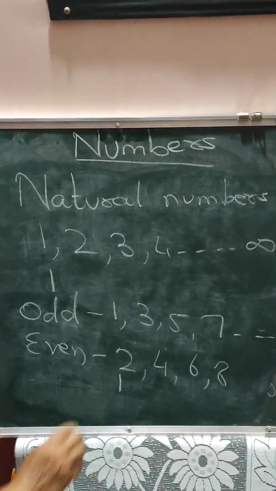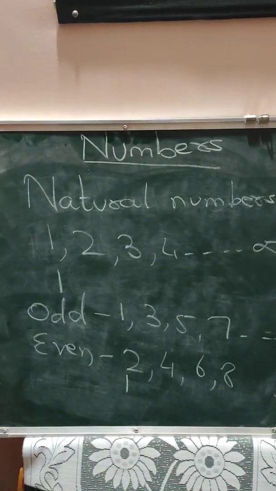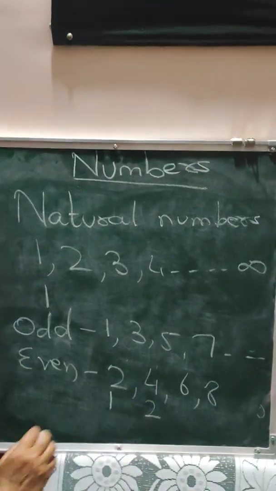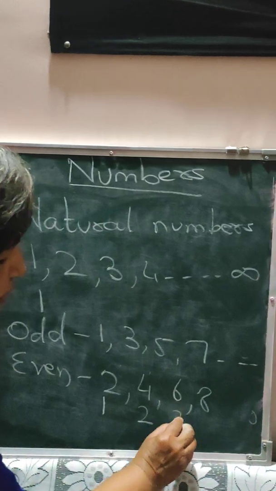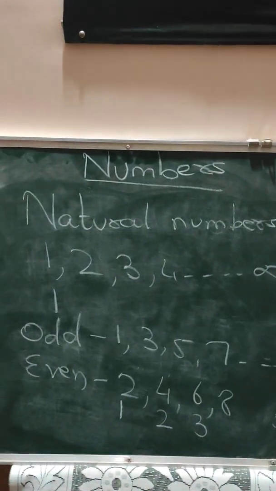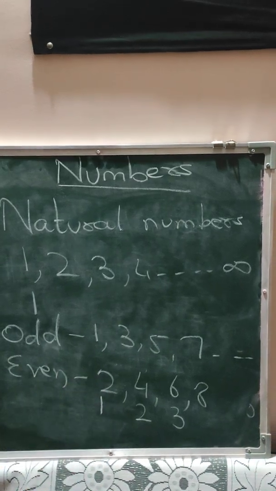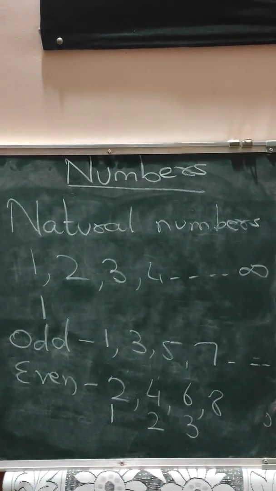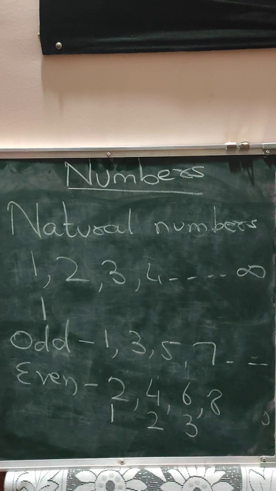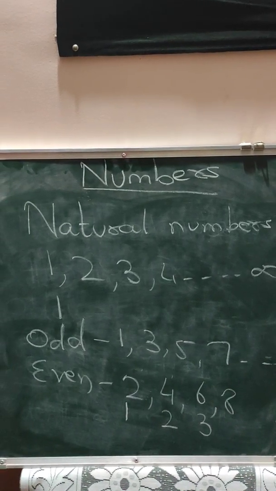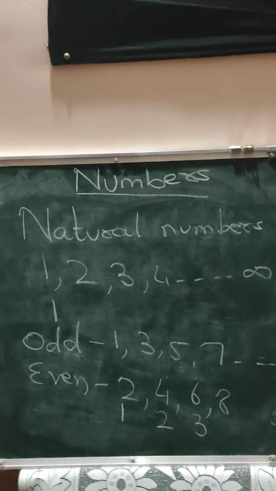Here you will say 1 pair of marbles. Here you will say 2 pairs of marbles. Here you say 3 pairs or 3 sets of pencils. Likewise, when you divide any even number by 2, you will always get the remainder 0. 2 ones are 2, 2 twos are 4. The remainder is never there.